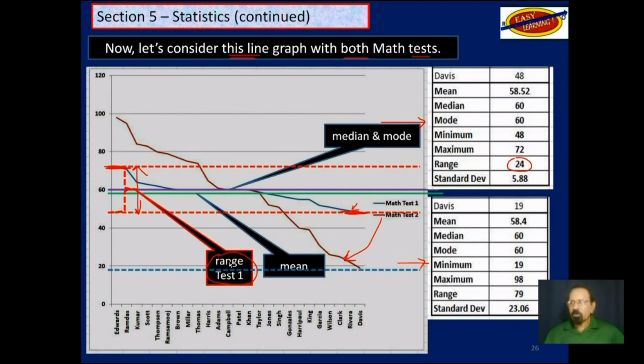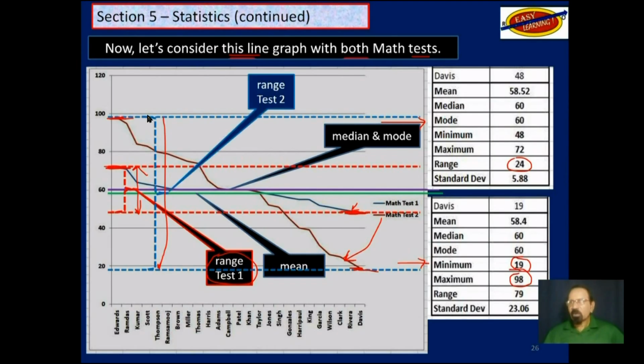So that was the range for test 1. If you look at test 2, the lowest mark is way down here, which is 19, and the highest mark is up here, which is 98. So now the range is from that blue line up there right down to this blue line down here. That is the range for test 2, which is 79.